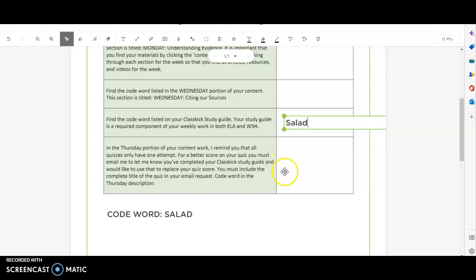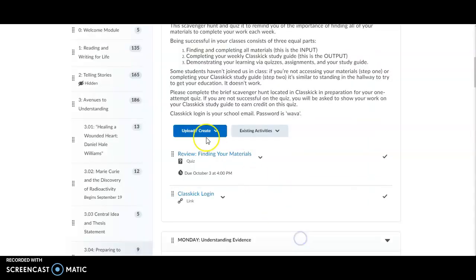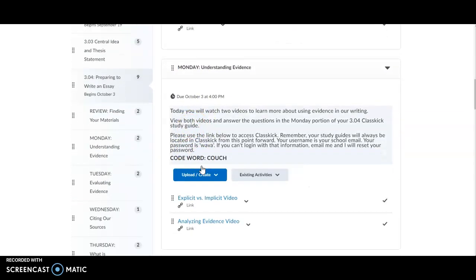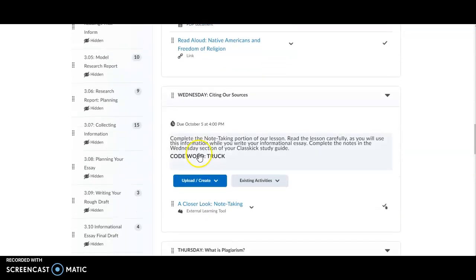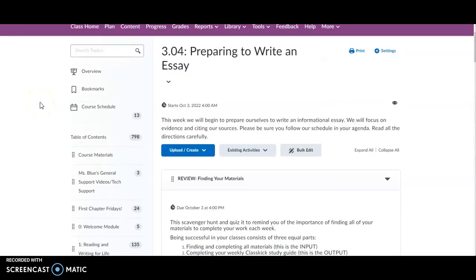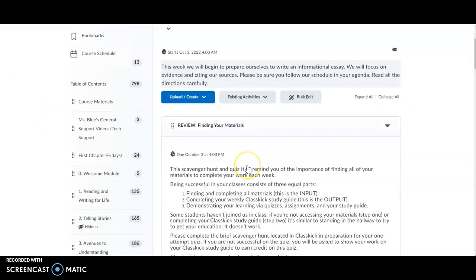And that will show up on your quiz as a question. And then you would need to go back to the Monday section to find the word couch, the Wednesday section to find the code word, and then there's another one on Thursday, in addition to the one you found in ClassKick and in this video.